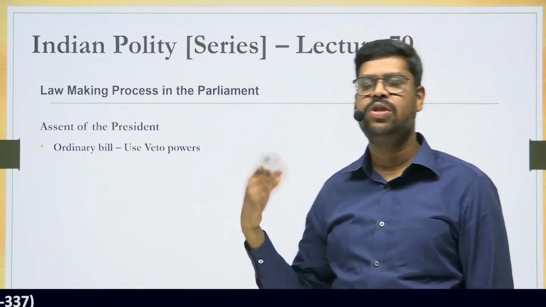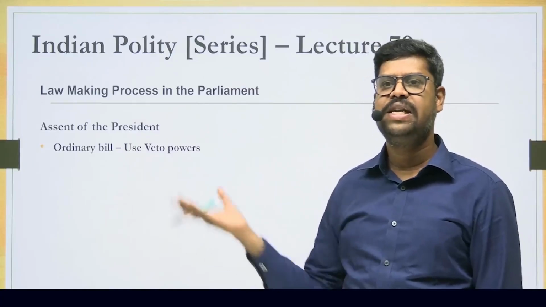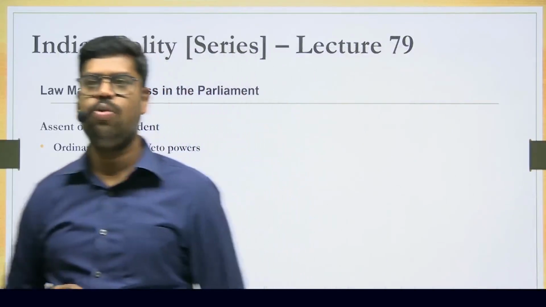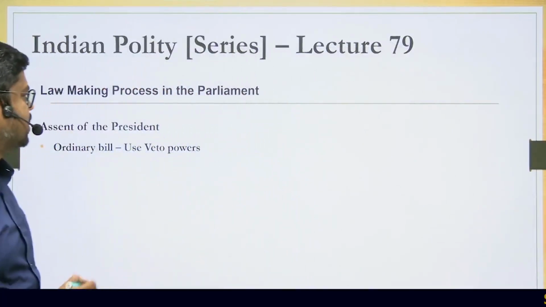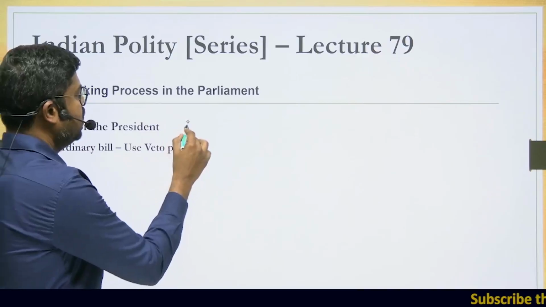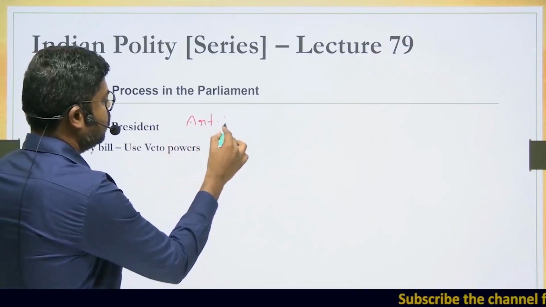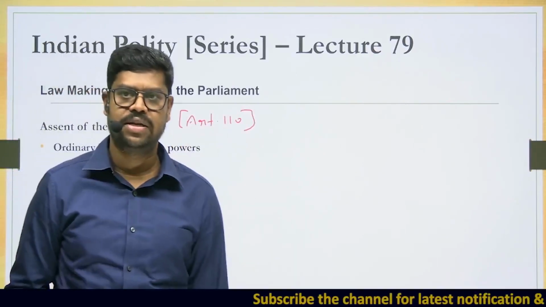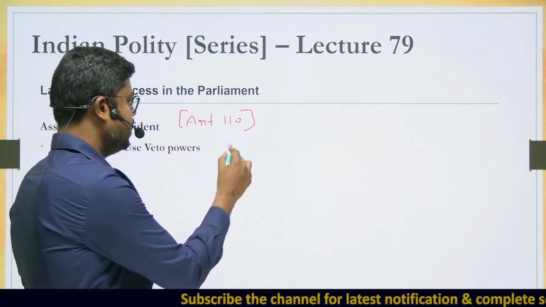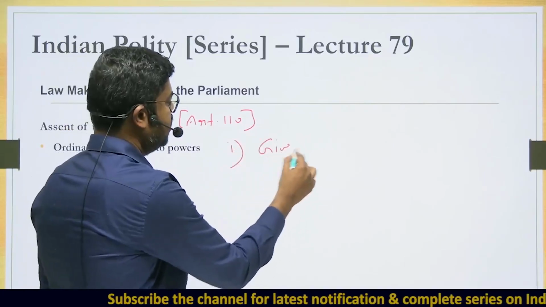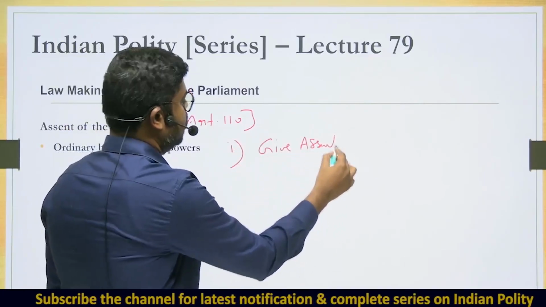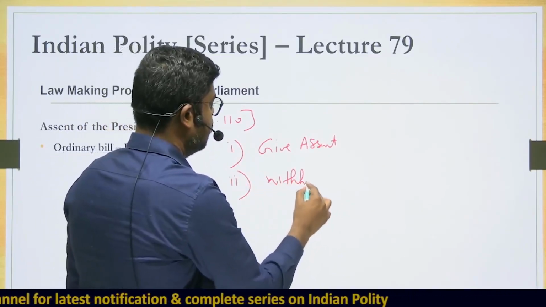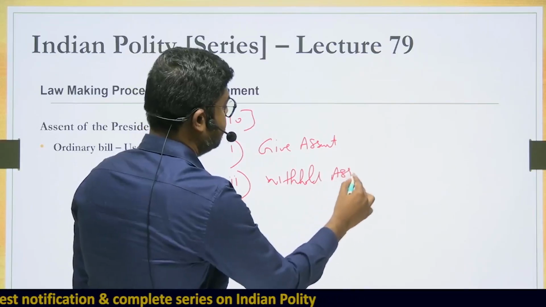Now, when the bill goes to the president for his assent, the president can exercise a number of options under Article 110 of the Constitution. So what are the options that the president can exercise? The president can give the assent to the bill. Two, the president can withhold the assent.